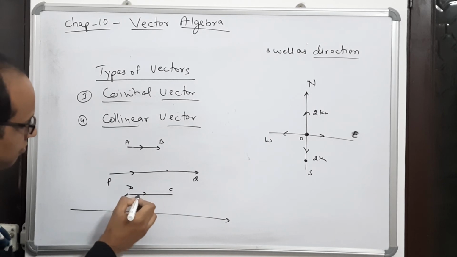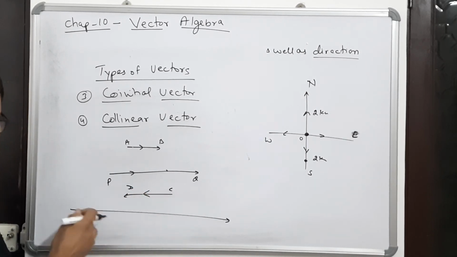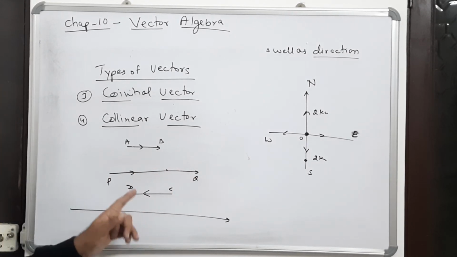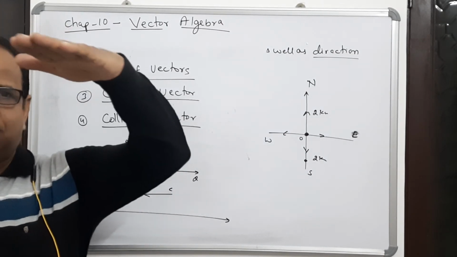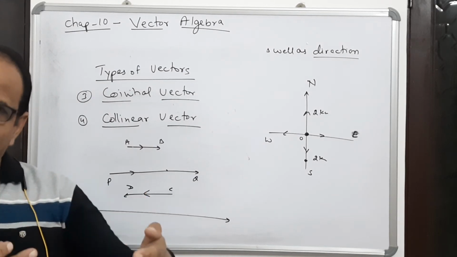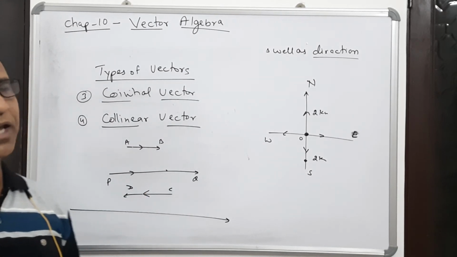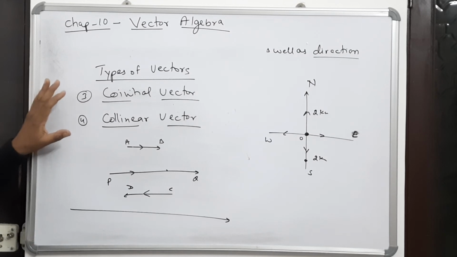Suppose this is in this direction and this vector is going in the opposite direction. Still they are collinear vectors. In collinear vectors, they are parallel. Their direction can be same, their direction can be different. Their magnitude can be same, their magnitude can be different. So this term is very, very important, that is collinear vector.